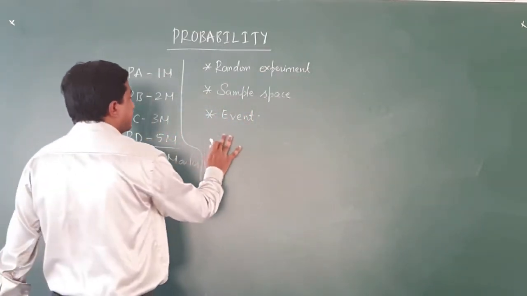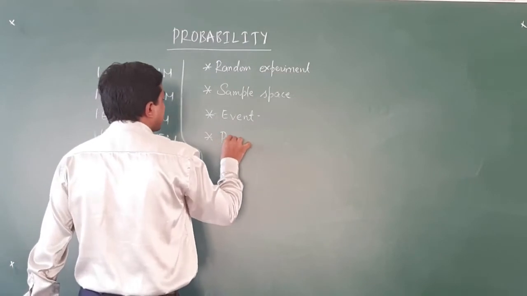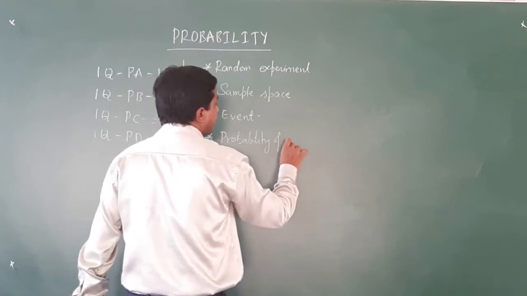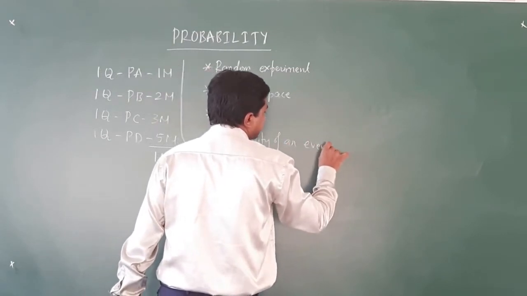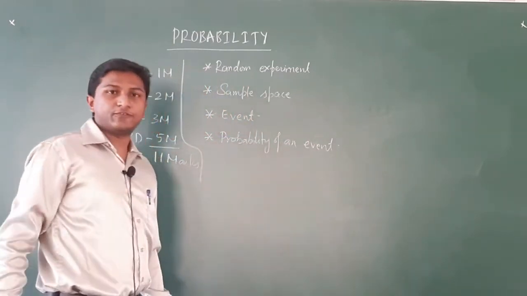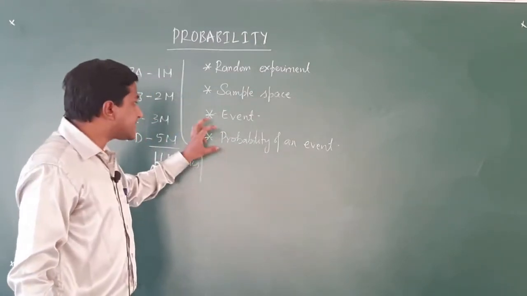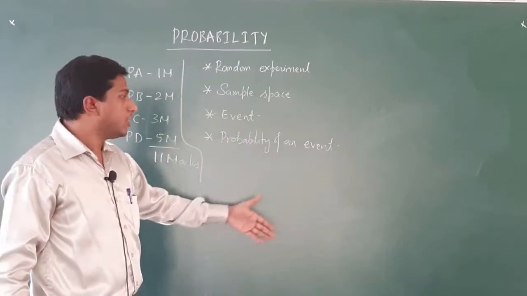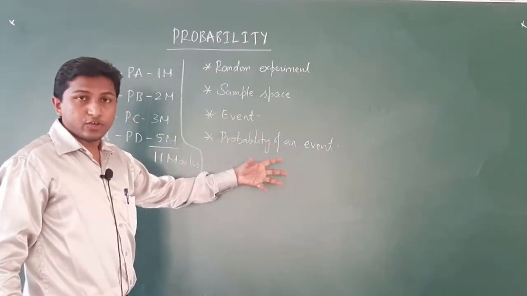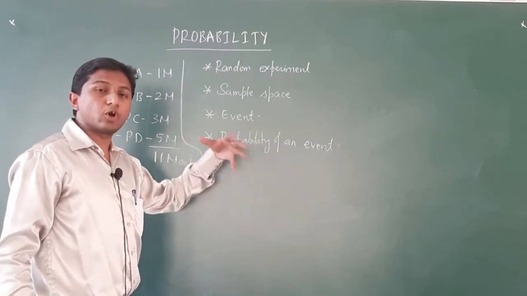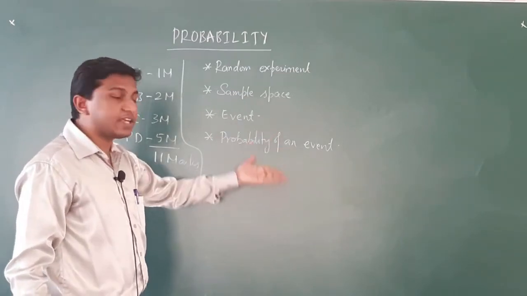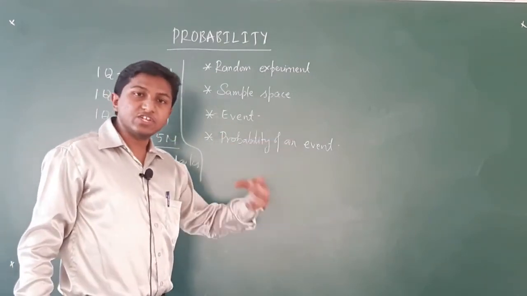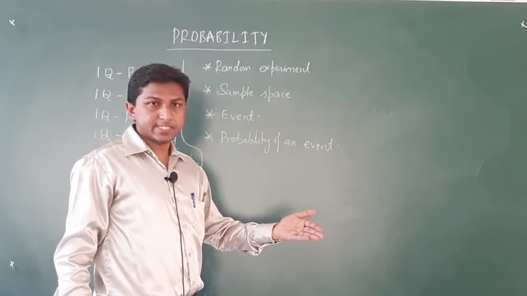The next concept is that of probability of an event. As the name itself says, for probability of an event, you have to have an event and you can find out the probability of that event. Probability of that event is nothing but a particular number associated with each and every event of a sample space.